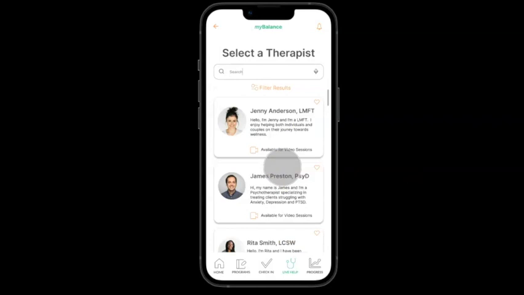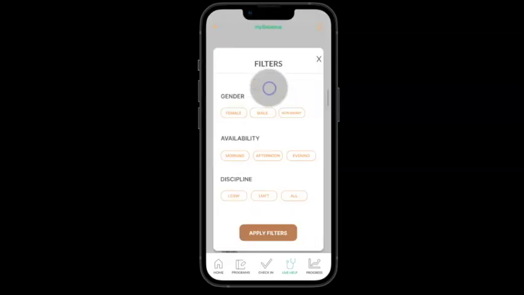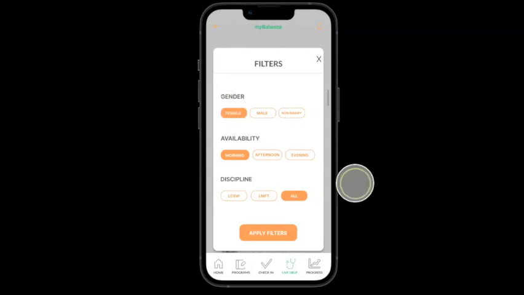I don't know any of these therapists in particular. I'm not familiar with them because this is my first time using this app, but I do know I would like to speak with a female therapist. So I'm going to go to the filter results option to filter out some of these results. So I would like a female with an availability in the morning, and her discipline doesn't really matter. She could be a social worker, or she could be a marriage and family therapist. So I'm okay with all of those. So I'm going to select female, morning, and her discipline doesn't really matter to me right now. I'm going to apply these filters.